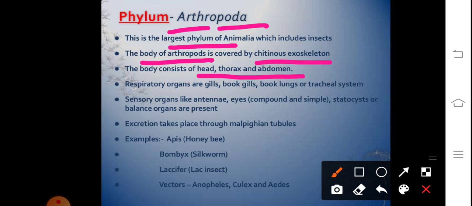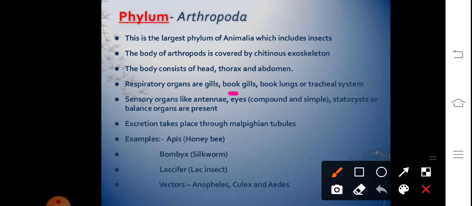Respiratory pigment is absent. Respiration takes place through gills in prawns, book gills in Limulus, book lungs in spiders, and tracheal system in cockroaches, butterflies, etc. The excretory organ is the Malpighian tubule.